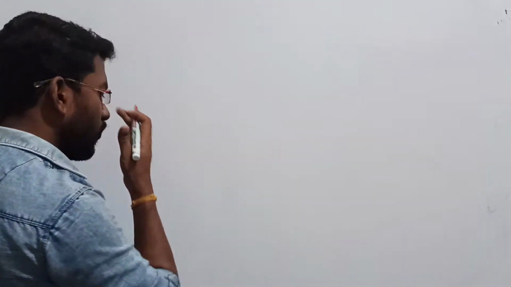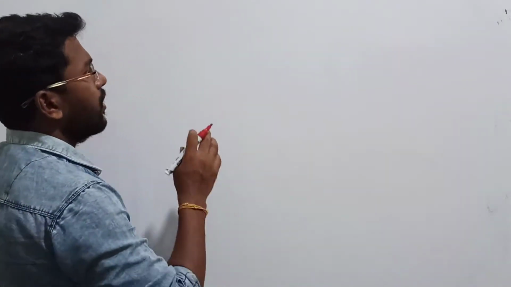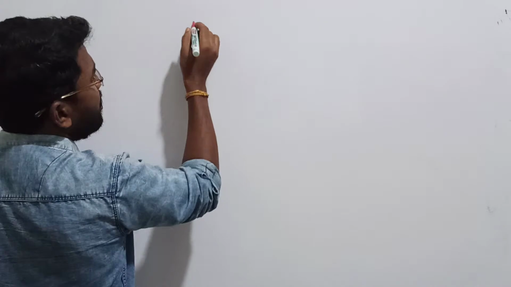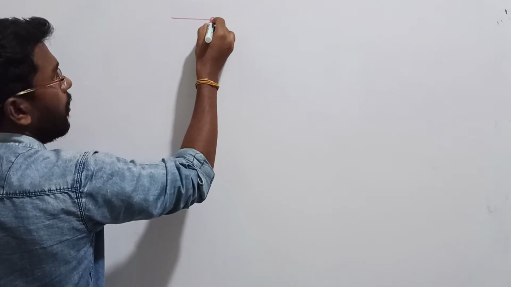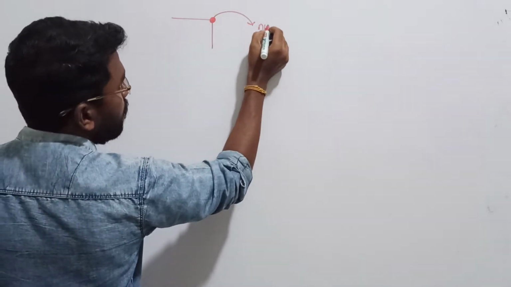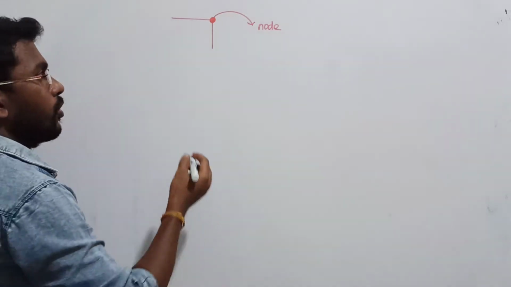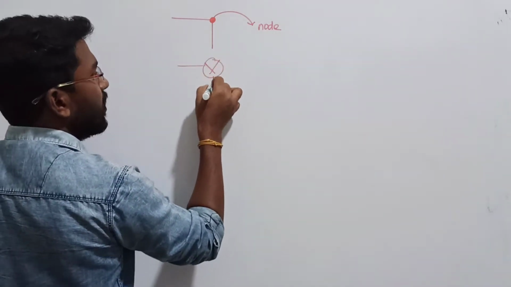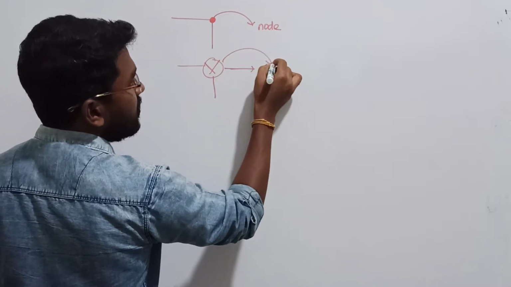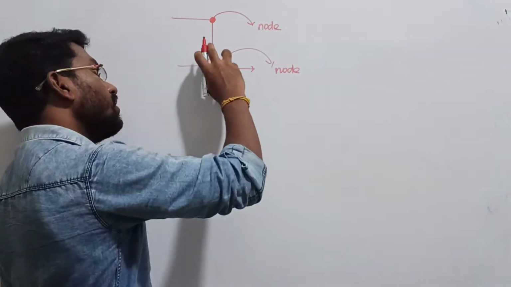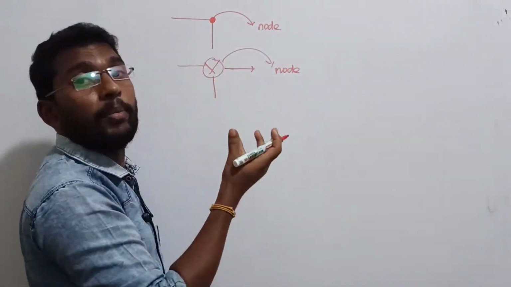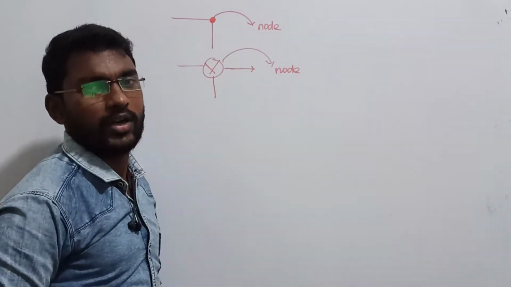Let us start. In the signal flow graph, first you should understand something. Already we saw the meaning of a take-off point in the block diagram reduction technique, and the meaning of a summing point. Here in the signal flow graph, if I have a take-off point, that point can be treated as a node. If I have a summer, just replace the summer by a node. That is also treated as a single node. This big comparator will be replaced by a single node. Clear? In the signal flow graph.